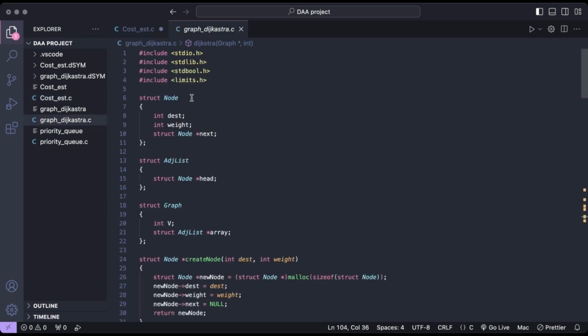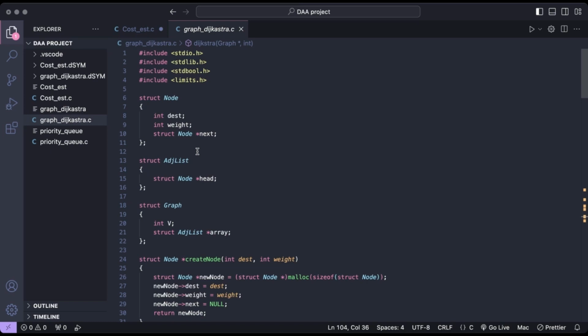And this is the Dijkstra algorithm code. It is used to find the shortest path between two nodes. First we create a structure node, which represents a node in the graph. It contains three fields: the destination vertex, the edge weight, and next, which is a pointer to the next node in the linked list. This structure is used to construct the adjacency list for each vertex.